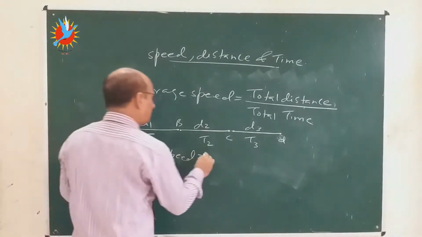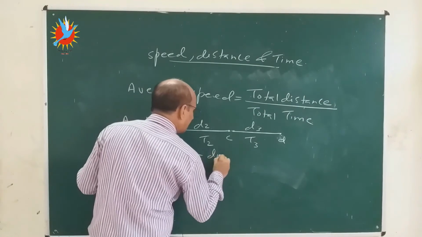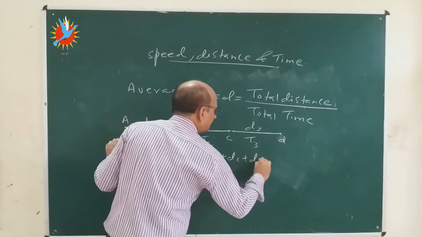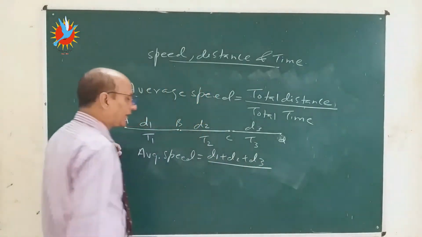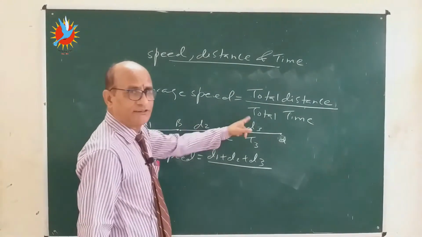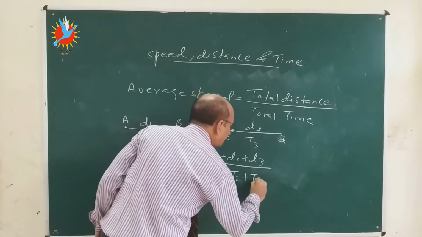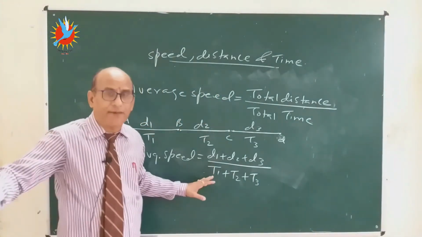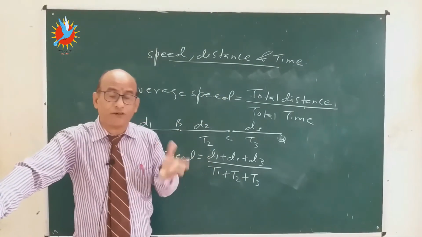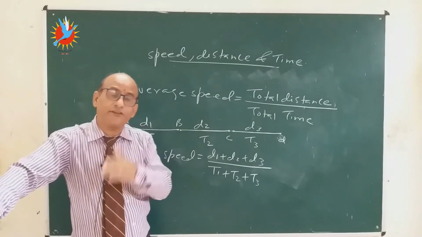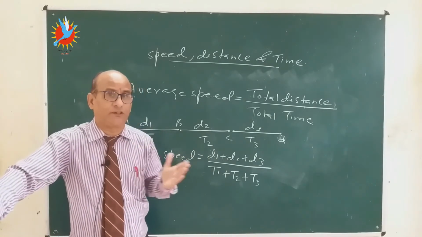What is the total distance? D1, D2, D3. And what is the total time? T1, T2 and T3. This time is the time of traveling, not the time which I have taken for the rest. That time is not included.